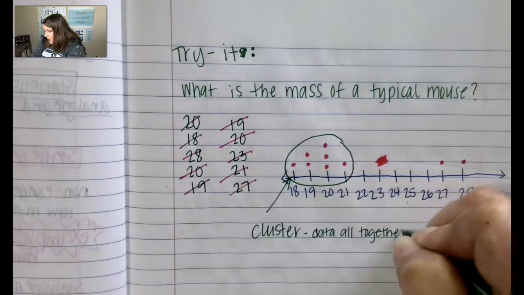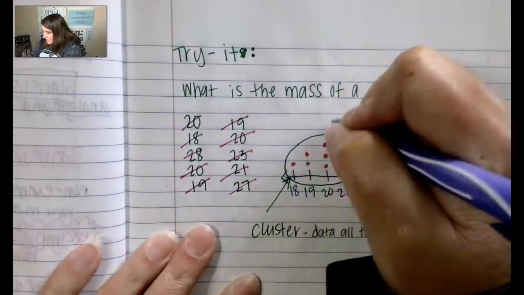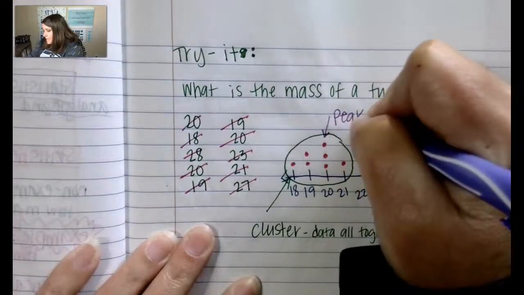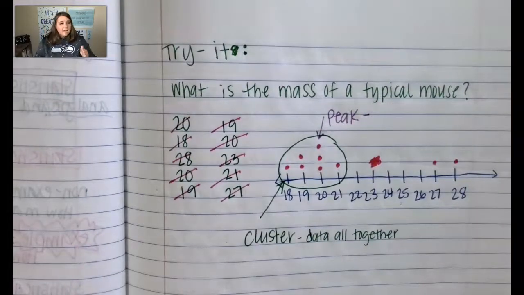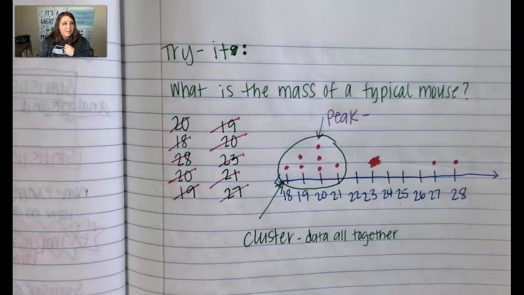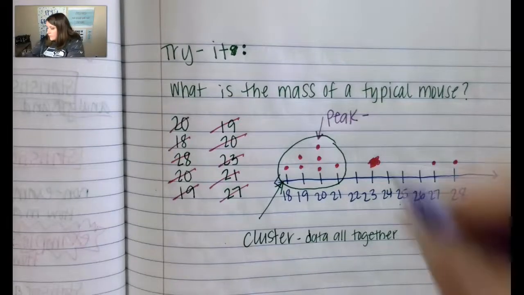Okay, we also have a peak. Our peak happens right here. That's our peak. And the peak is where the data goes up and then starts to drop again, just like the peak of a mountain.